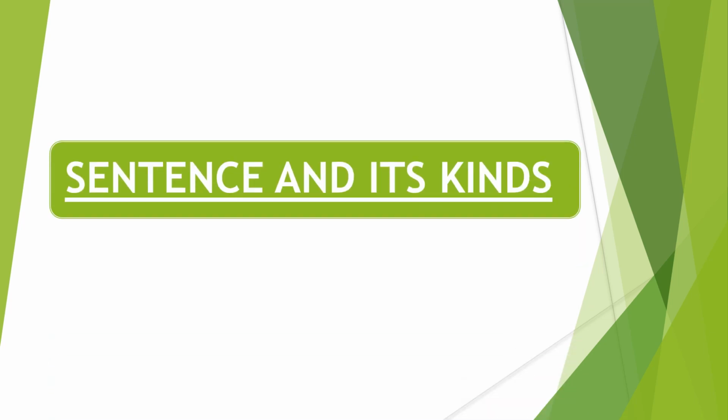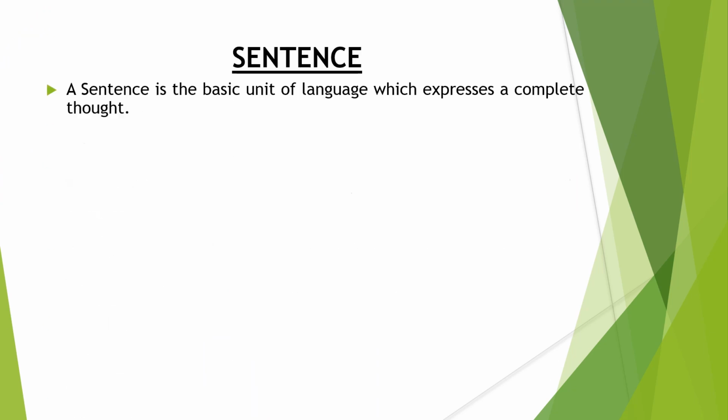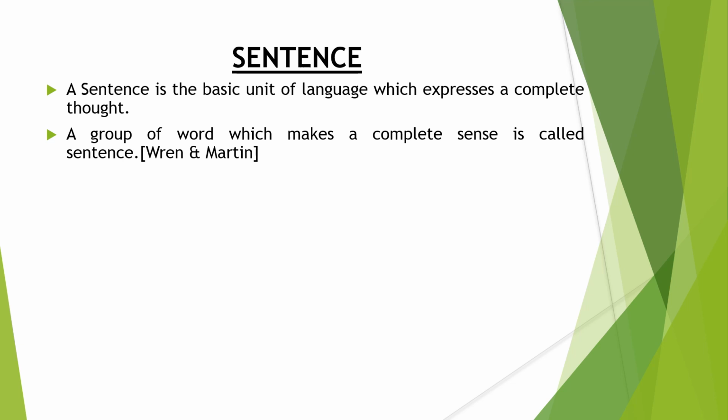So today's topic is sentence and its kinds. So first of all, the definition of sentence. A sentence is the basic unit of language which expresses a complete thought. A group of words which makes a complete sense is called sentence. So here it is very important to note this, that complete thought or complete sense is very important for any sentence. Without any complete sense or complete thought, there is no sentence.